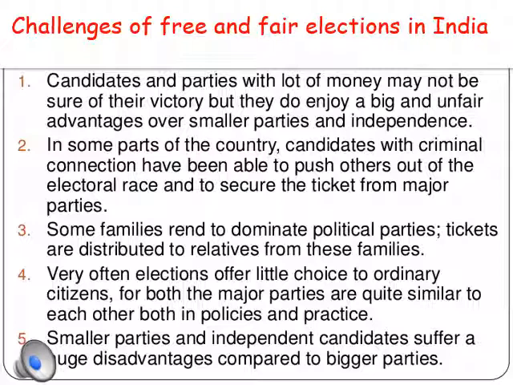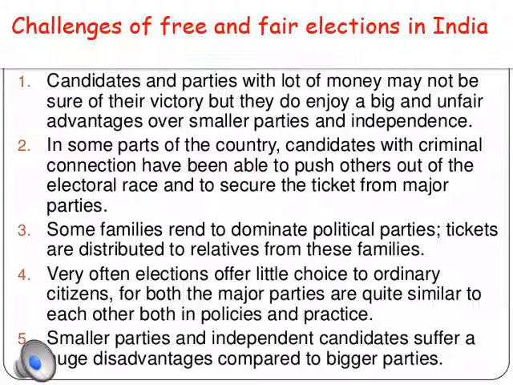Even some families tend to dominate the political parties. Tickets are distributed to relatives from their families. If a person with a criminal background is not able to come into the party or participate in the elections because of that background, he may give these tickets to his own family members, so that they can come into power, and on behalf of those families he can play the role of the representative. So there are chances where tickets are distributed to relatives of his family.